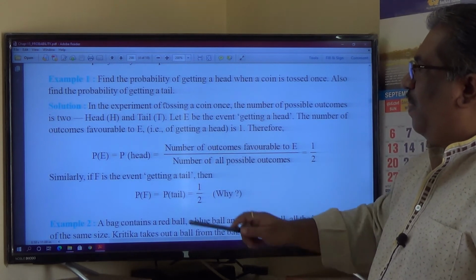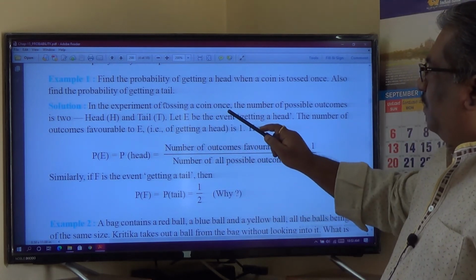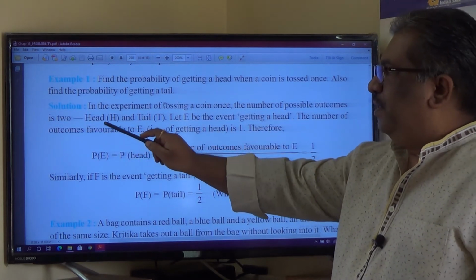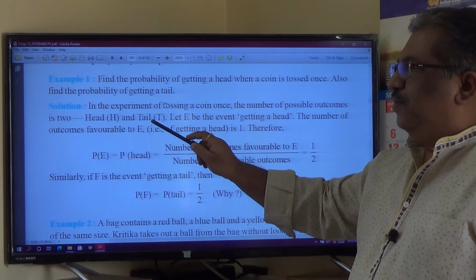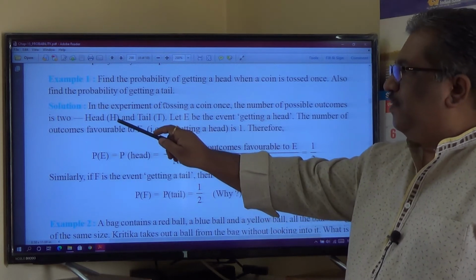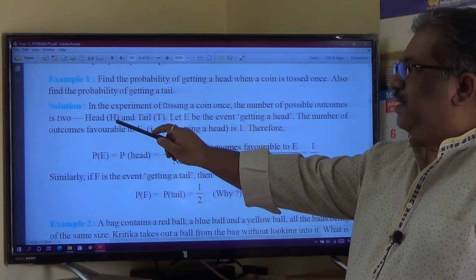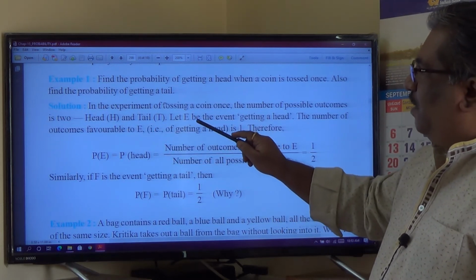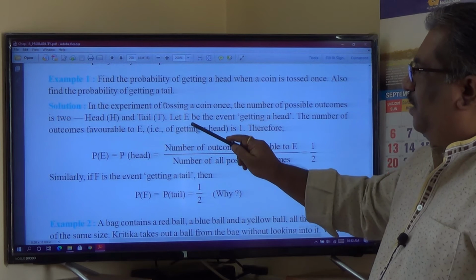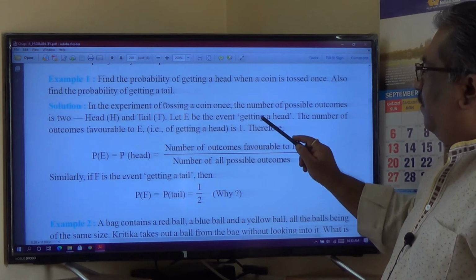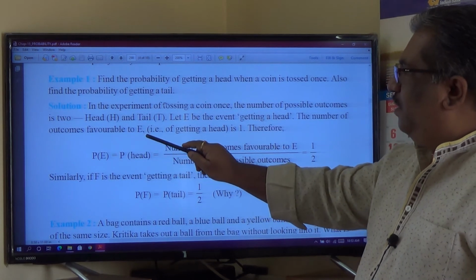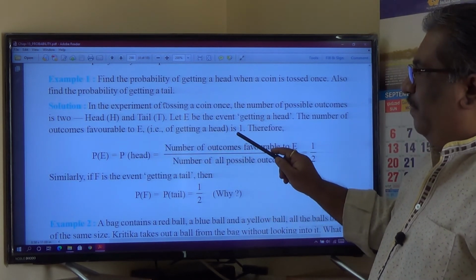First of all, in the experiment of tossing a coin once, the number of possible outcomes is 2, head and tail. So S is equal to {H, T}, n(S) is equal to 2 here. And see how they define an event. Let E be the event of getting a head. The number of outcomes favorable to E, that is of getting head, is 1.